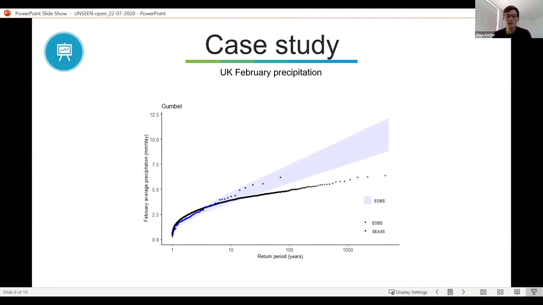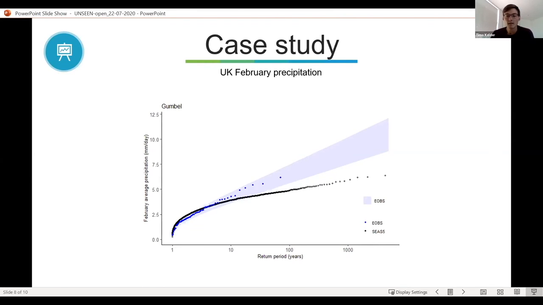Illustrating the use, this is a traditional way to estimate extreme values. This is an extreme value plot where on the x-axis you show the return period, so this is how often you expect an extreme to occur. And then on the y-axis the event magnitude, so February average precipitation in this case. And the blue dots are the observed events. So for example, the highest blue dot is the highest event on record that you would expect to occur around once in 100 years within this record of 100 years.